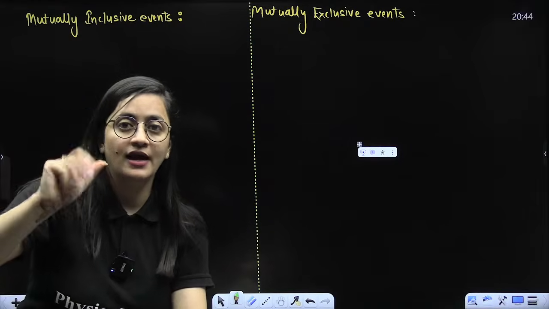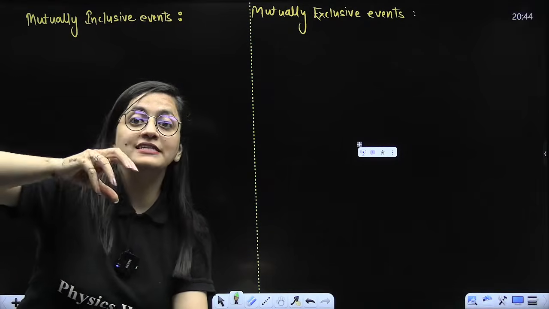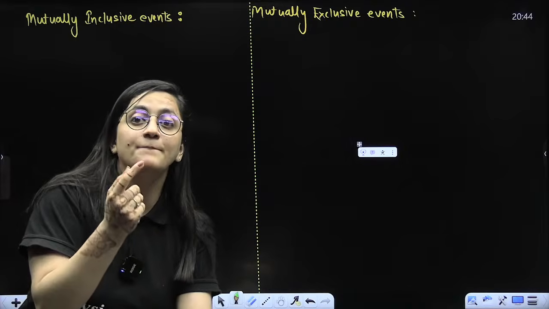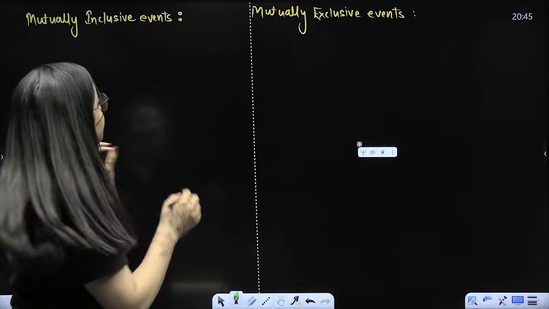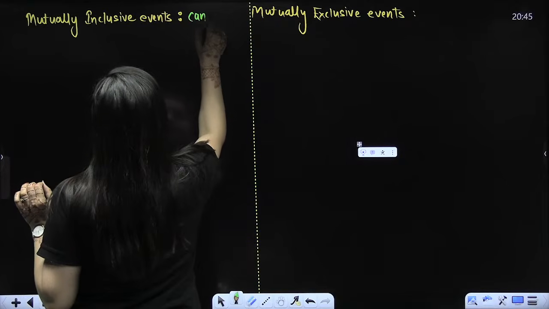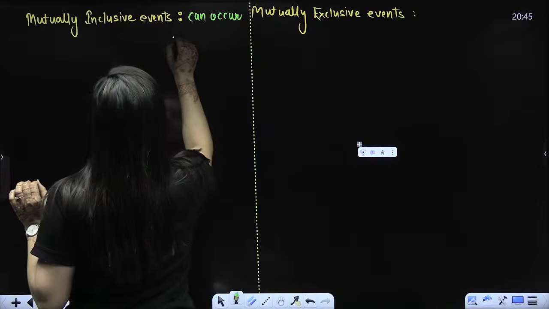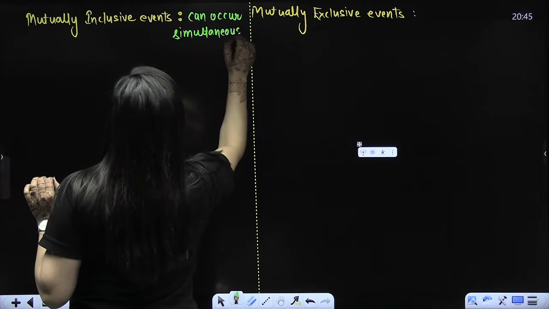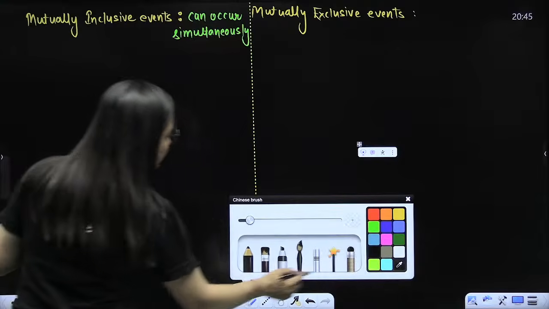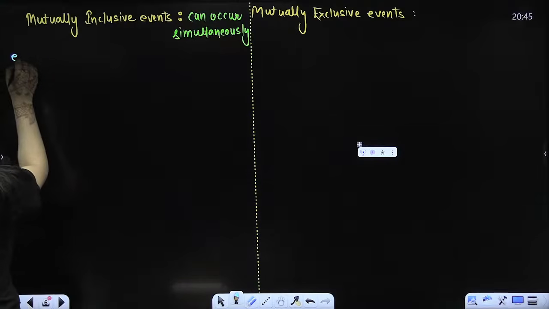Now, on the other hand, when two events occur simultaneously, this is the example I used to explain mutually inclusive events. Mutually inclusive events can occur simultaneously. That's what I am trying to tell you. I'll give you an example.